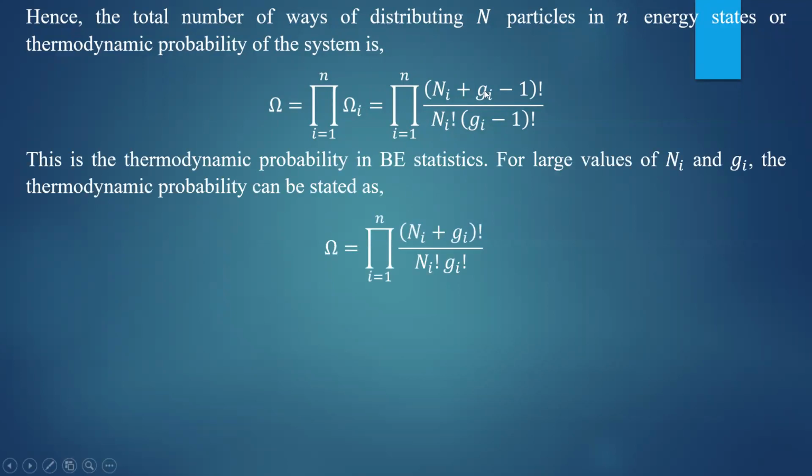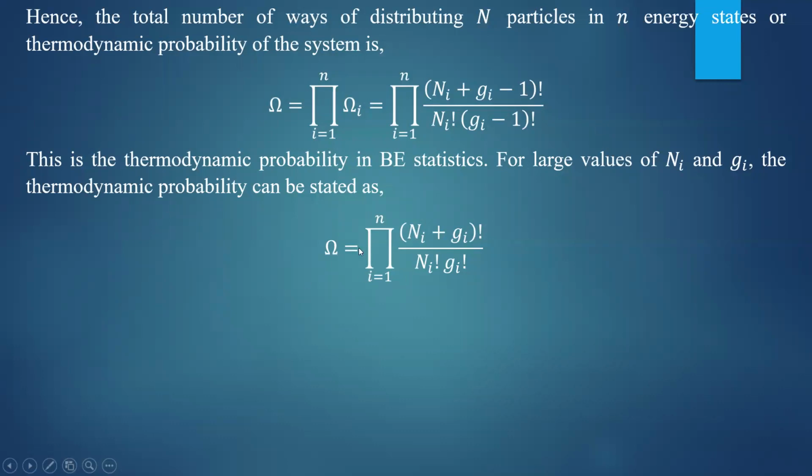So if Ni and Gi are very large, the number of particles are very large in number, that's why we can neglect the number 1 here in the product. Since the number of particles and number of states in the system are very large compared to 1, I can neglect the number 1. So the thermodynamic probability in B statistics for large values of Ni and Gi becomes omega equal to the product of (Ni plus Gi) factorial by Ni factorial into Gi factorial.